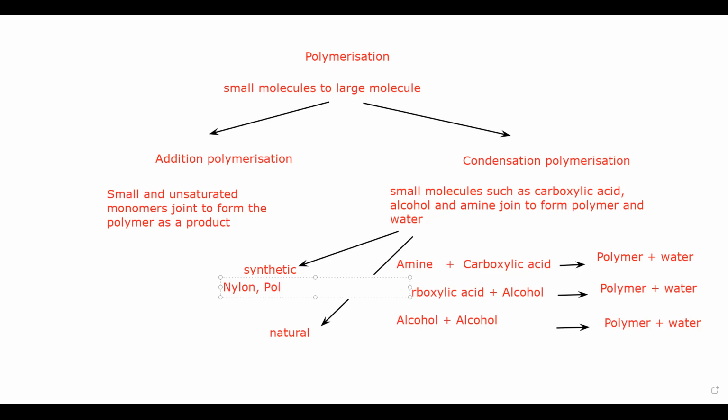Nylon and polyester, these are synthetic polymers. Natural condensation polymers are such as protein, carbohydrates, and fat. So these are the natural polymers, condensation polymers, which are formed by condensation polymerization.